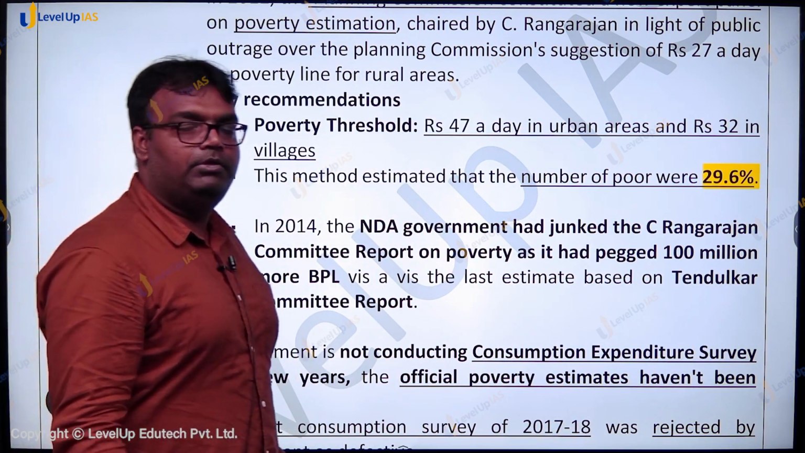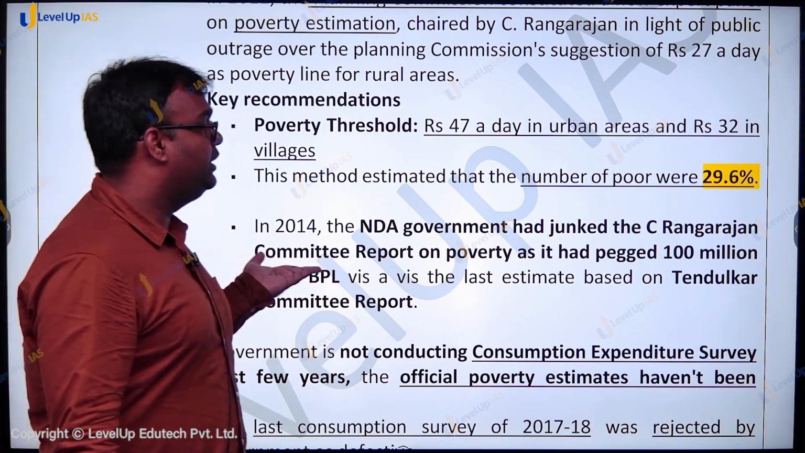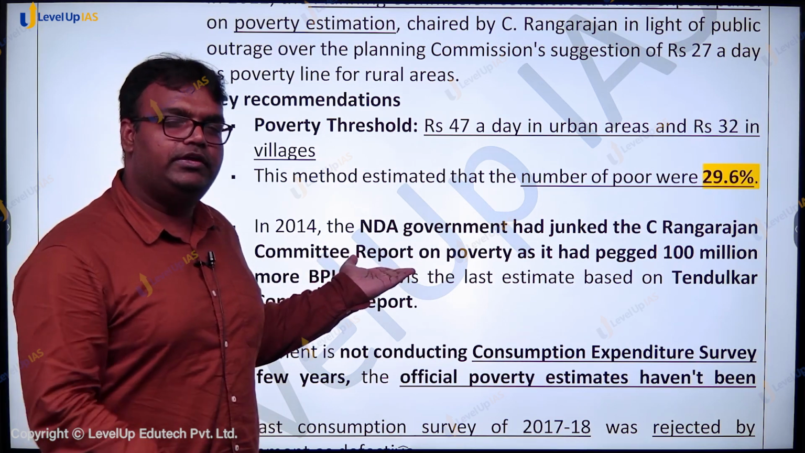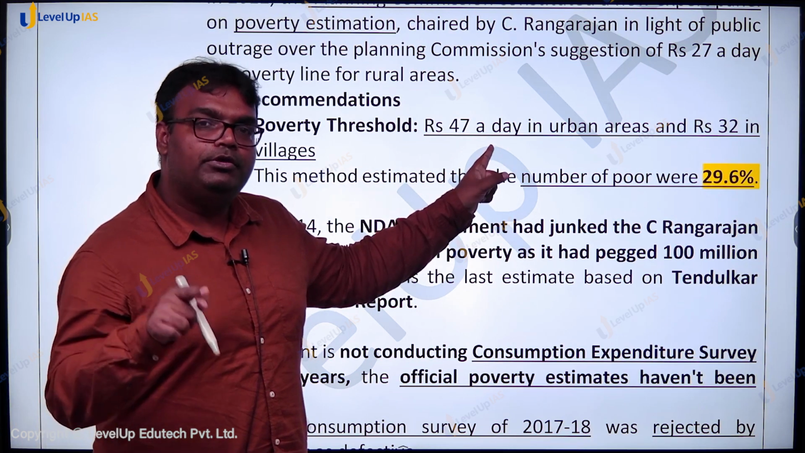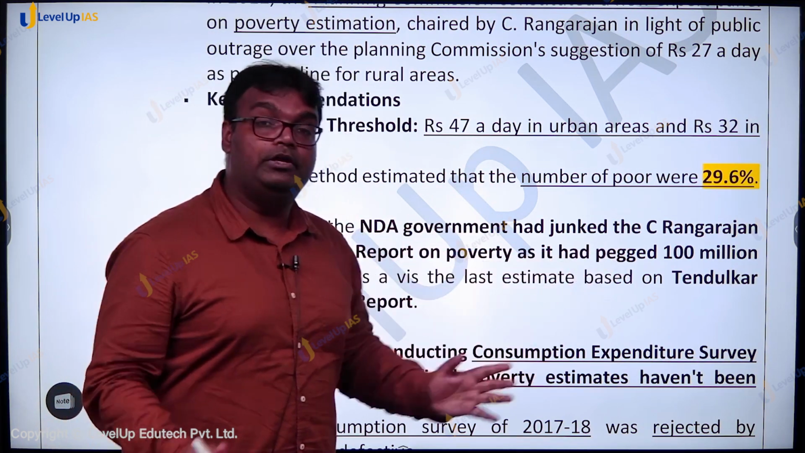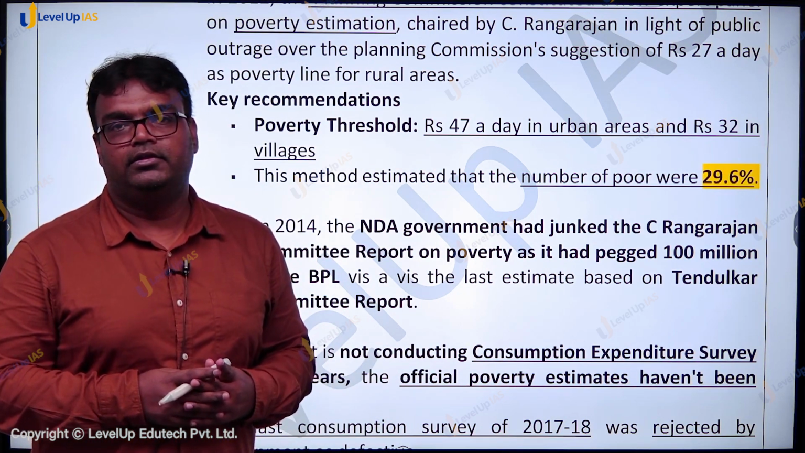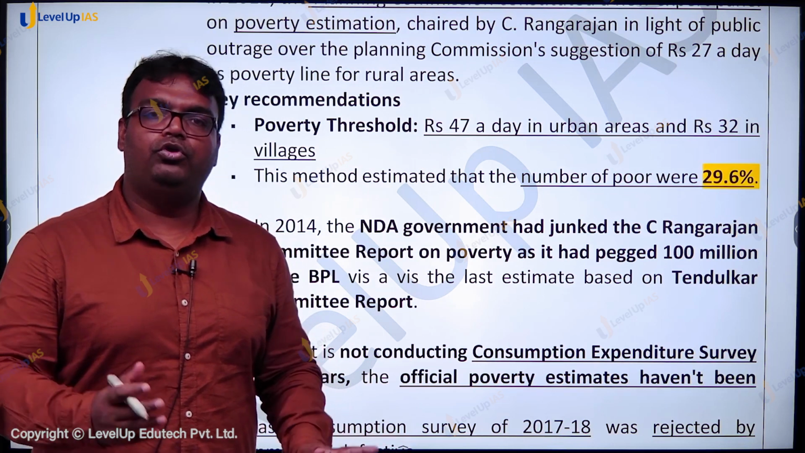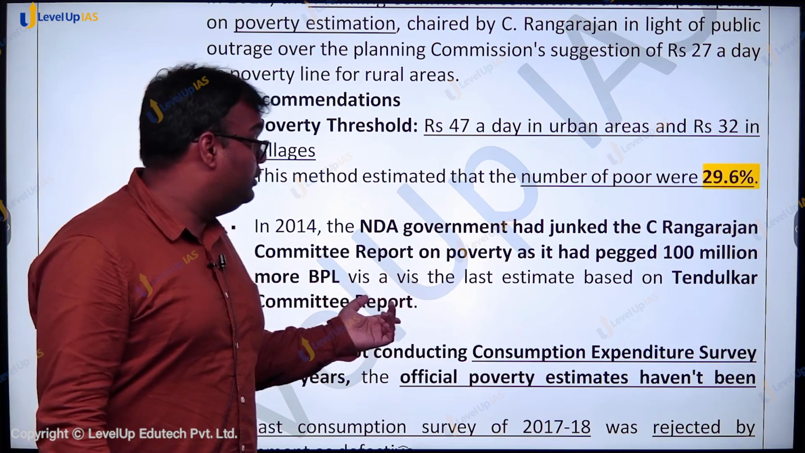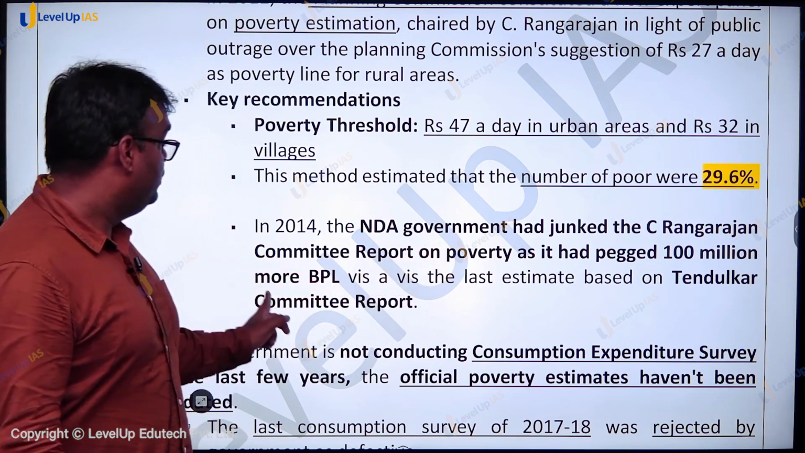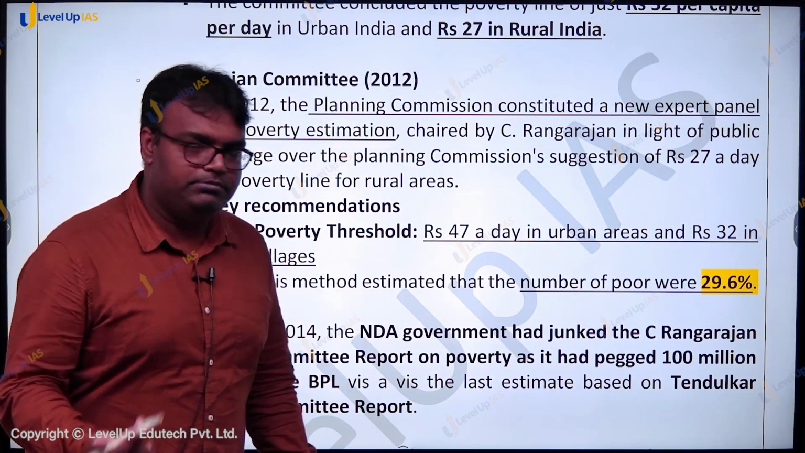poverty. But when the new government in 2014 came to power, they junked the C. Rangarajan Committee report. They ignored the C. Rangarajan Committee report because it had raised the income level for considering someone in poverty. Because of that, 100 million more people, 10 crore more people were brought into the below poverty line category. That was not giving a good picture. So the government junked this report, and went by the Tendulkar Committee mechanism only.